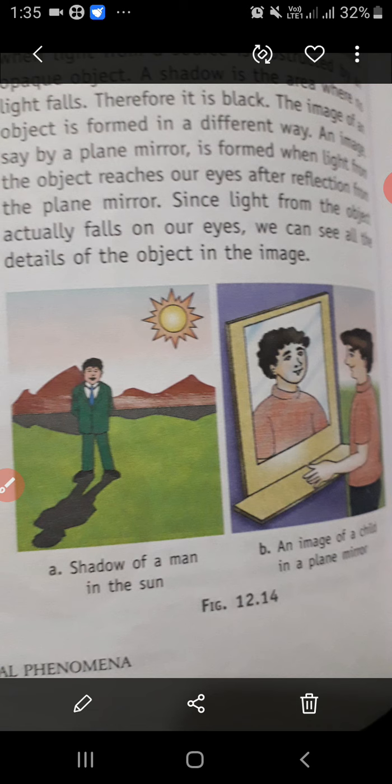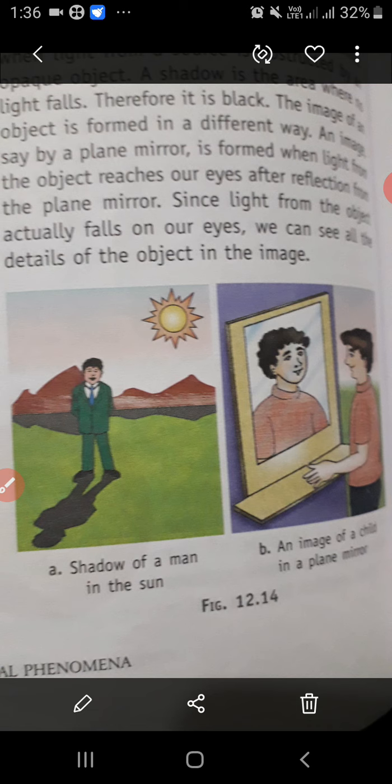A shadow is black while the image is of the same color as the object. A shadow is similar in shape to the object but shows no other details about the object, and an image is not only of the same shape as the object but has all the details that the object has. So what are the differences between a shadow and an image?